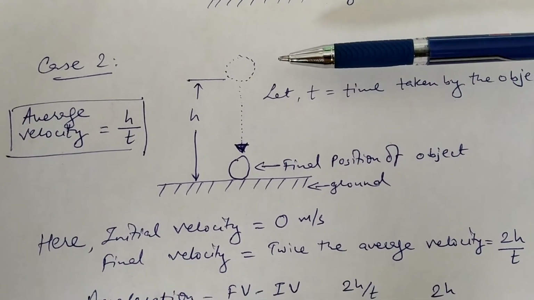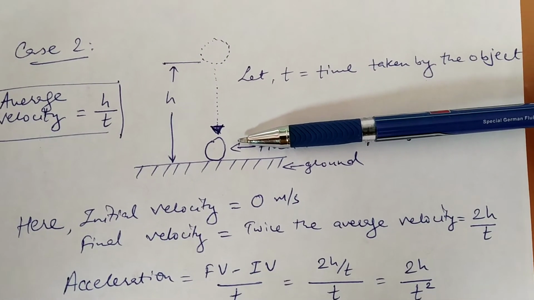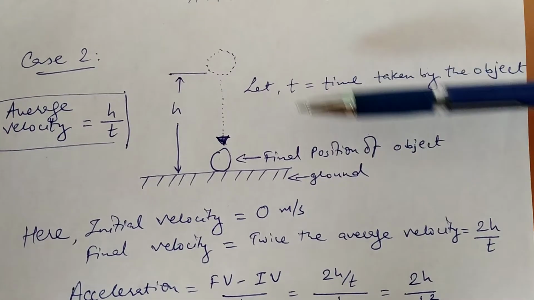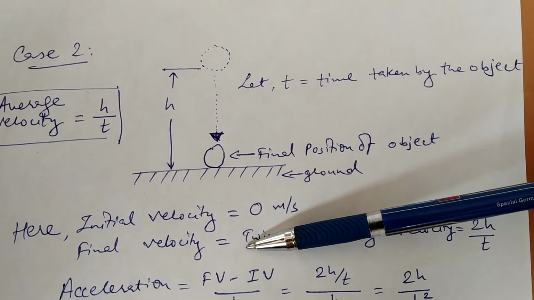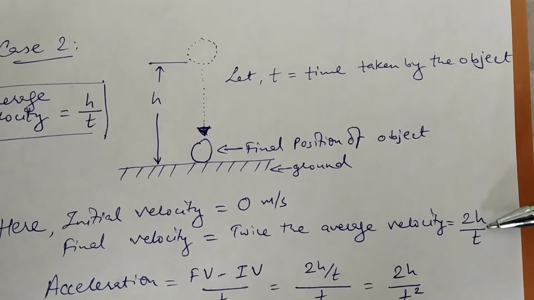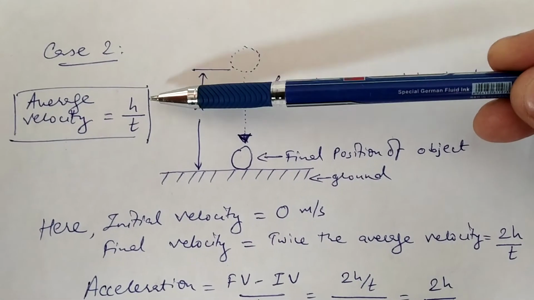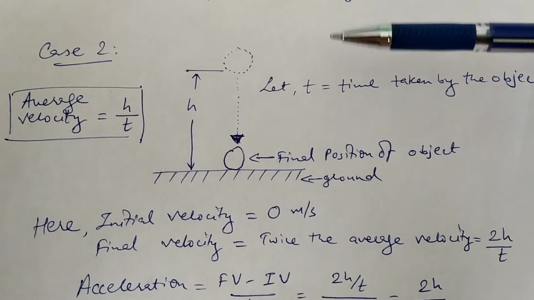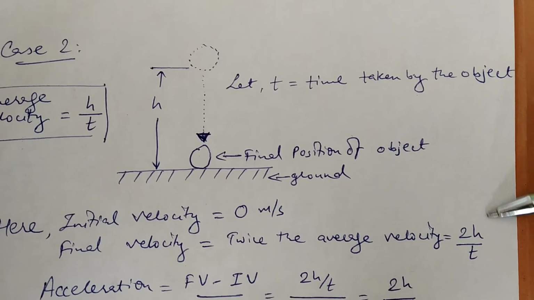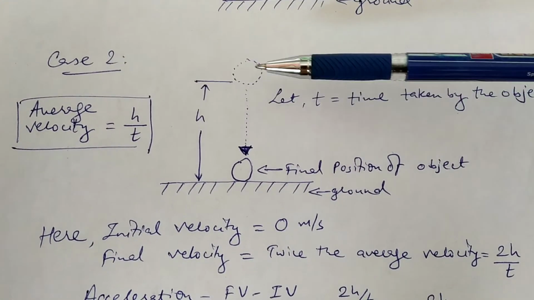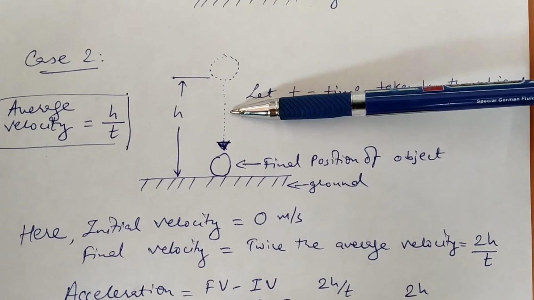But over here, initial velocity being 0, final velocity being 2h divided by t, you will end up getting h divided by t if you try and sum this up, initial velocity and final velocity divided by 2. So 2h upon t plus 0 divided by 2, you will end up getting h by t. That is the average velocity. But what we have done over here is we have taken final velocity as twice the average velocity, just because of the knowledge of initial velocity being 0 and average velocity being h divided by t.